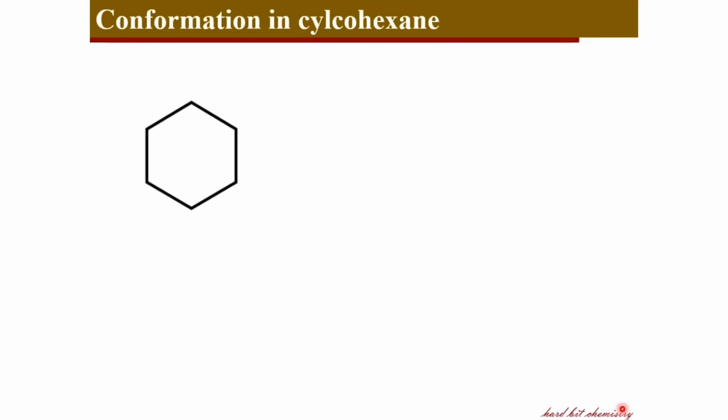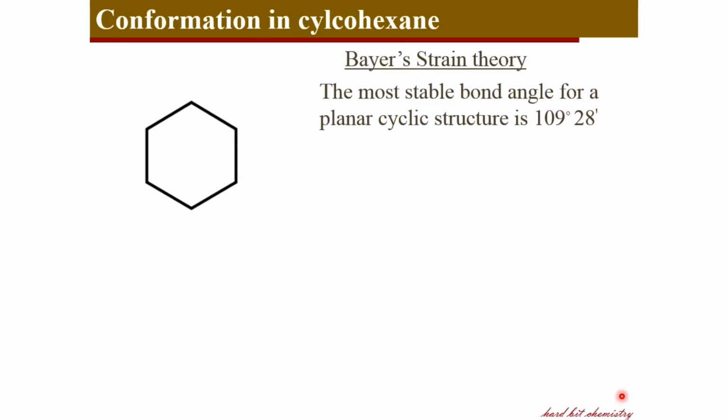And now let's have a look at cycloalkanes, for example cyclohexane. This is a cyclic compound, a ringed structure, and the stability of these cyclic structures was explained based on Bayer's strain theory, which states that the planar cyclic structure is the most stable with this bond angle, and whenever the bond angle in the molecule deviates from this value, there occurs certain angle strain.